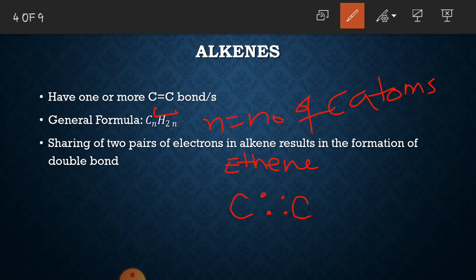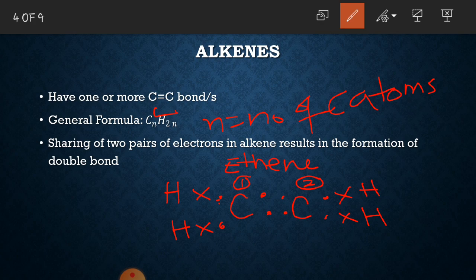For example, if we look at carbon number 1, we know that the valence shell of carbon contains 4 valence electrons. Now 2 electrons of carbon number 1 are being shared with the 2 electrons of carbon number 2. This carbon number 1 still contains 2 unpaired electrons. These 2 unpaired electrons will be shared with the hydrogen atoms in order to complete its octet.